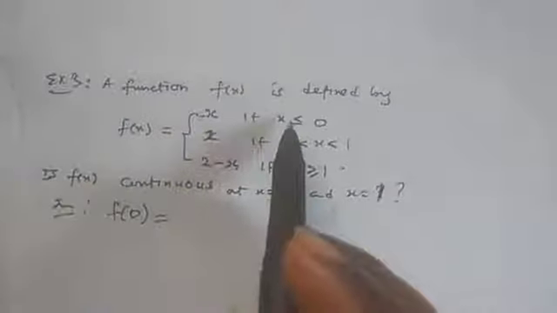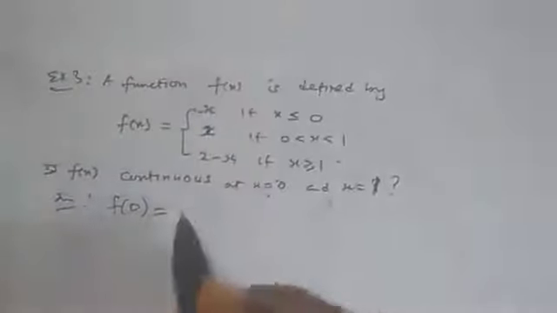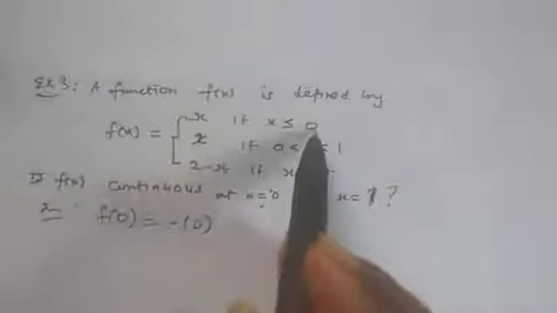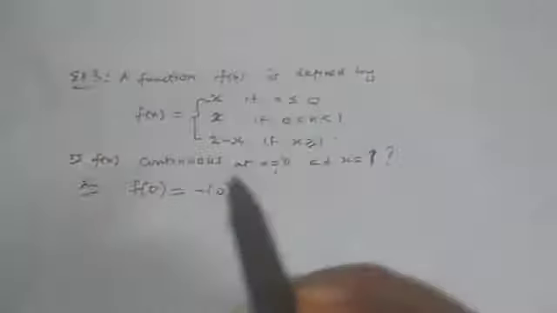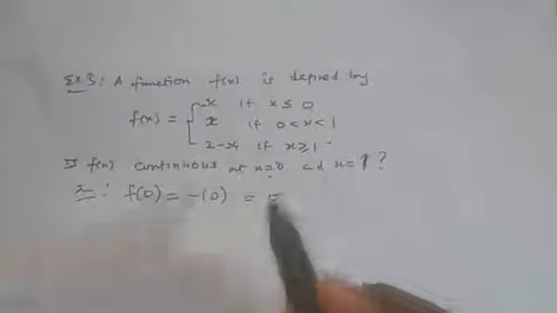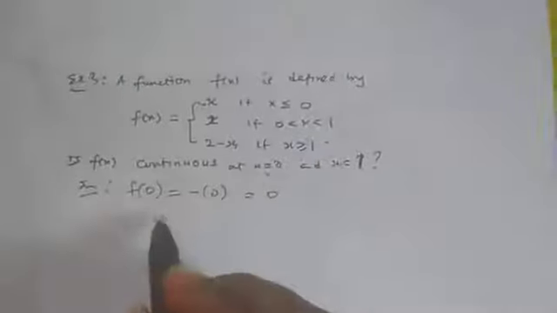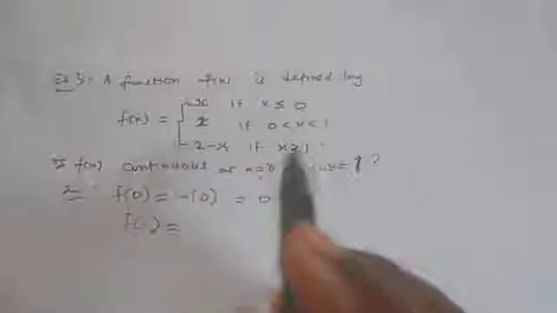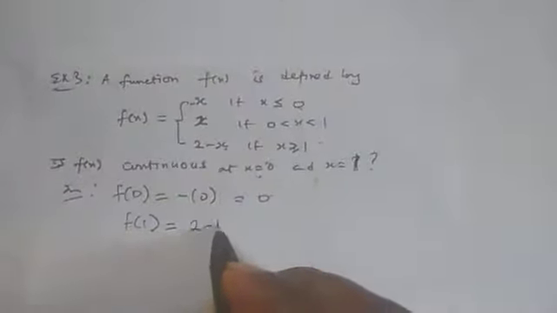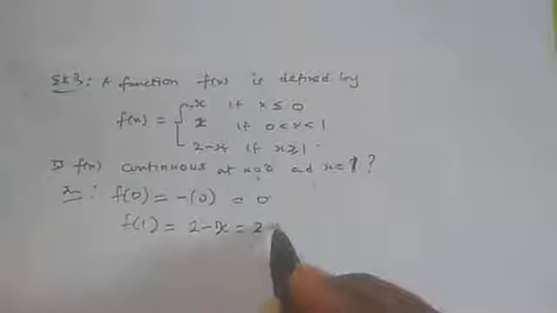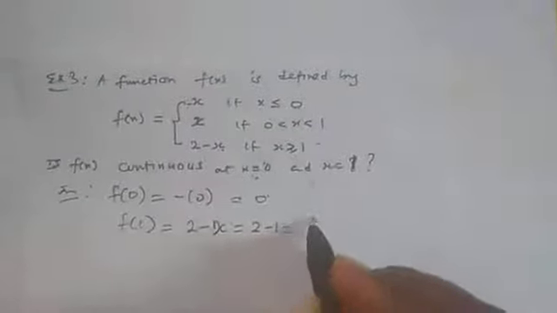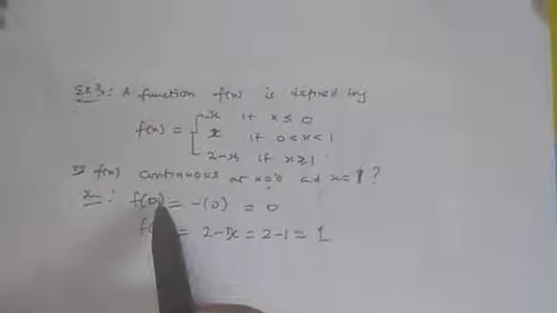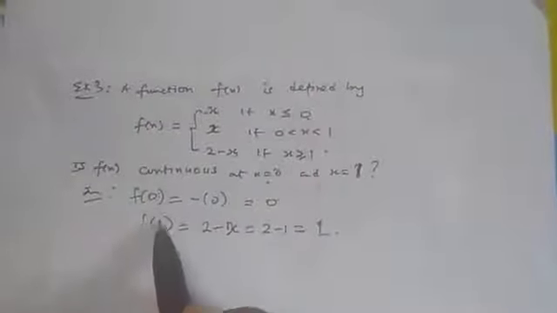So f of 0, we are going to get our f of 0 here. This will be minus 0. No, this is x less than or equal to 0, so this is where we are going to pick it, which is 0. Also, we need to find f of 1. F of 1 will be obtained here, which is 2 minus x, which is 2 minus 1. So our answer is 1. So let's keep that. The next thing now is we need to find the limit as x tends to 0 and limit as x tends to 1.